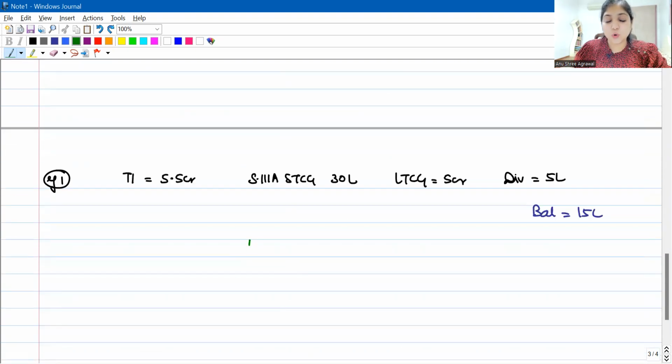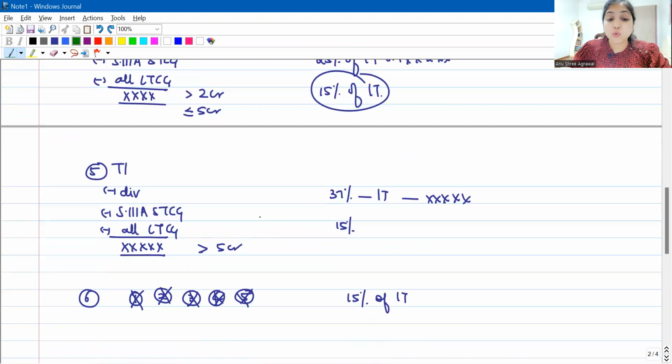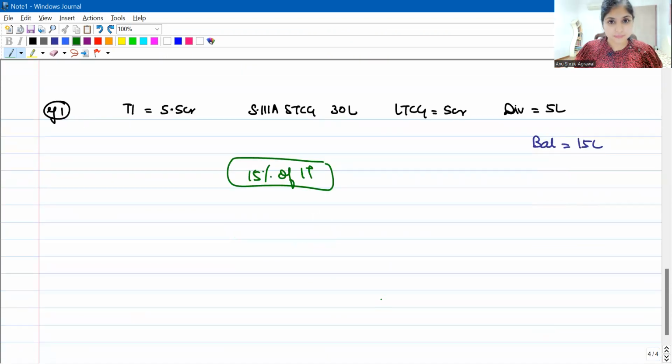And under the sixth situation, what will be my surcharge rate? 15% of income tax. This will be my surcharge rate. Right guys, I went step by step. The total income 5.5 crores minus dividend income 5 lakhs minus 111A STCG 30 lakhs and minus all LTCG, which was 5 crores. The balance was only 15 lakhs. It was neither more than 2 but within 5 crores, nor was it more than 5 crores. So I was not able to fit under any of the first 5 situations. So I had to go into the sixth situation and I'll have to pay 15% of income tax as surcharge. Got it guys? This was my first example.